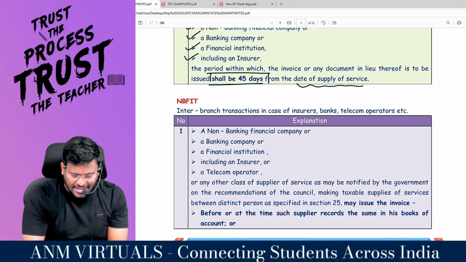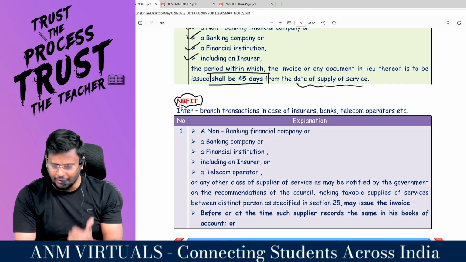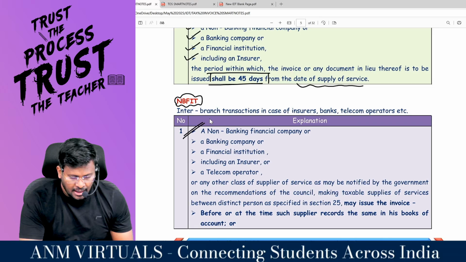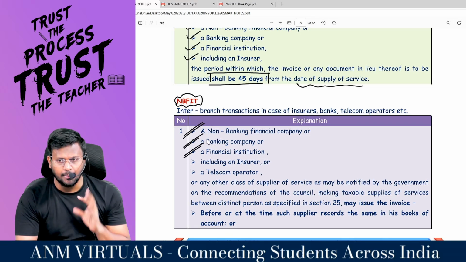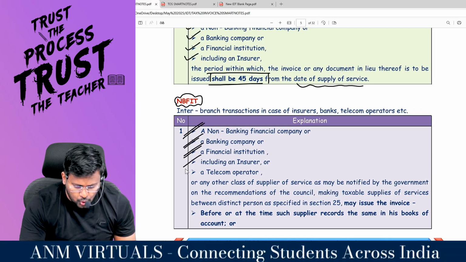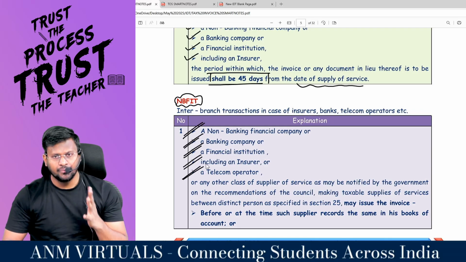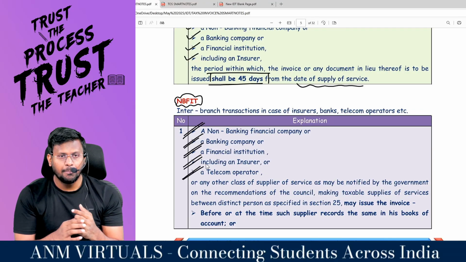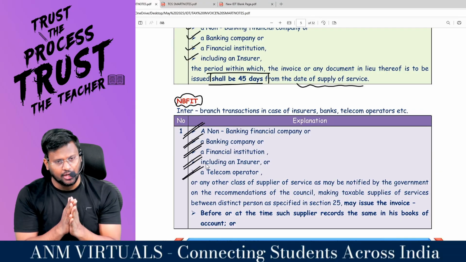With regard to NB fit, who is NB fit? Number 1, non-banking financial company. Number 2, banking company. Number 3, financial institution. Number 4, insurer. Number 5, telecom operator. Repeat once again, who and all? Non-banking financial company, banking company, financial institution, insurer and telecom operator.